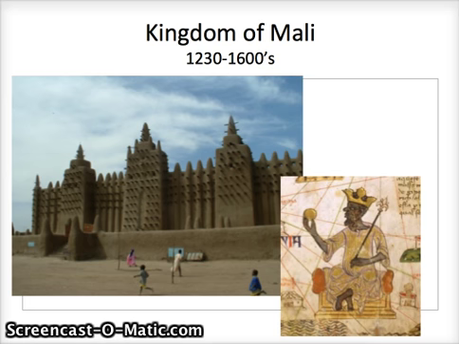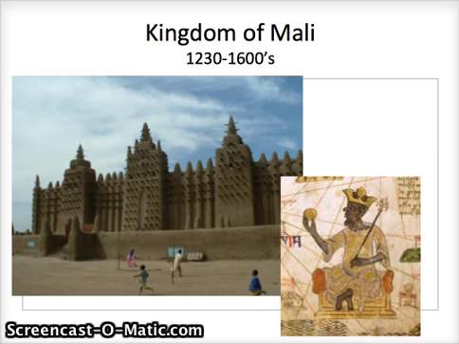I've told you about land, money, and power, and in this case, the way you gained wealth and power in West Africa was by controlling the gold and salt trade because of taxes. I've said it 100 times, I'll say it again. It's because they had the ability to tax that they made this money. People would enter into their kingdom to bring salt or other goods to trade for gold, and then they would charge for that.